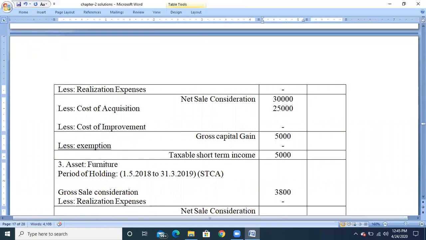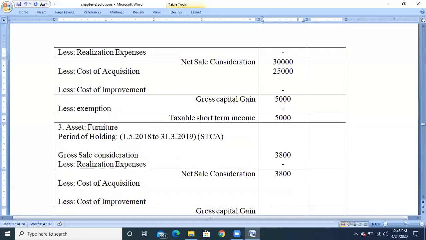Next, balance that 3,800 will be the net sale consideration, and since it is a short-term capital asset, minus the cost of acquisition. It has been purchased after 1/4/2001, so the purchase price will be the cost of acquisition. So cost of acquisition is rupees 2,500, and there is no additions information.